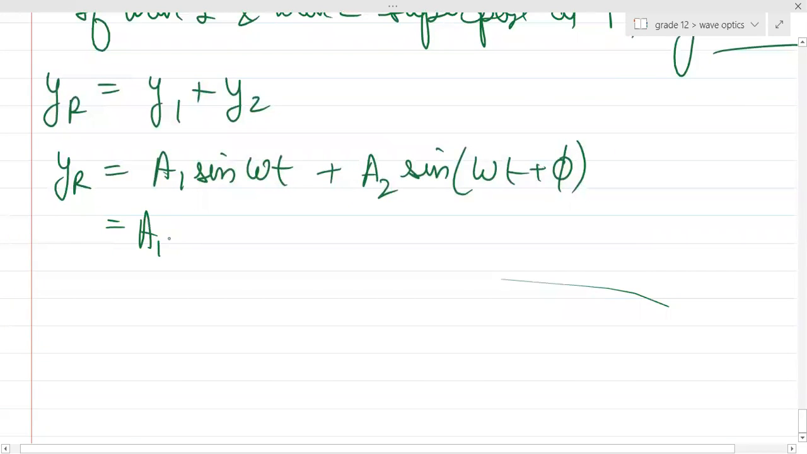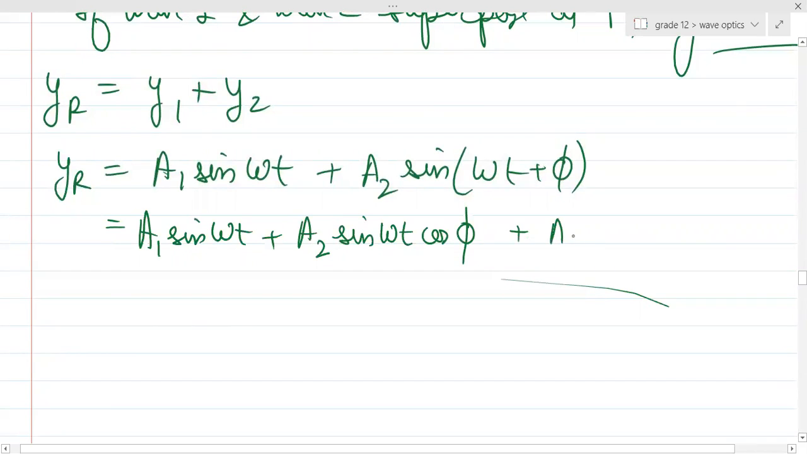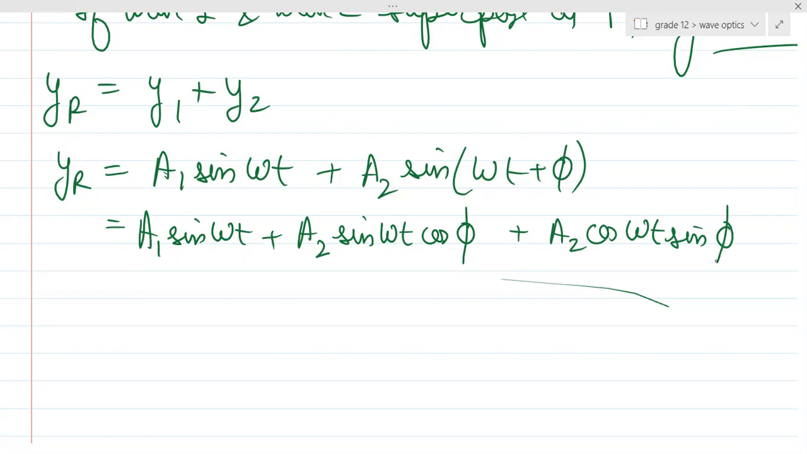Now A1 sin omega t as it is, and can you see this is sine of A plus B? What is sine of A plus B? Sin A cos B plus cos A sin B. Yes. Can I rearrange it like this?